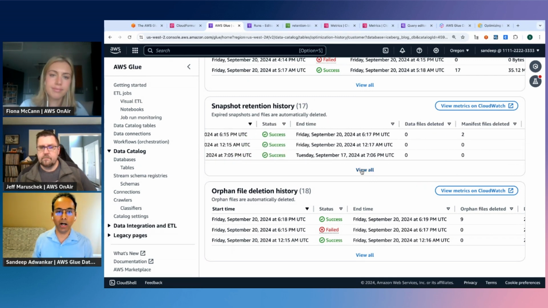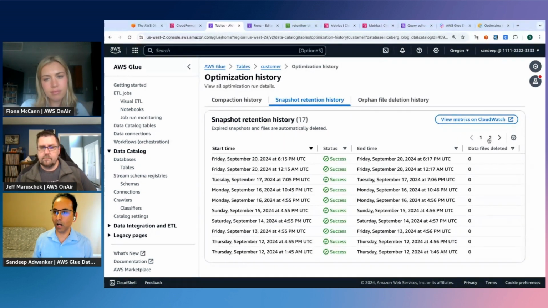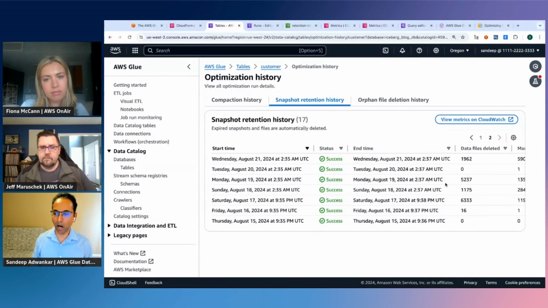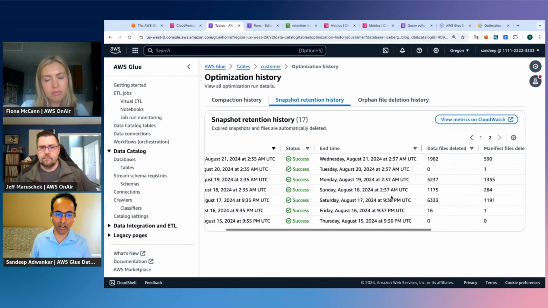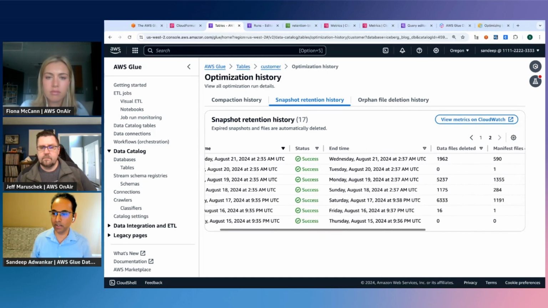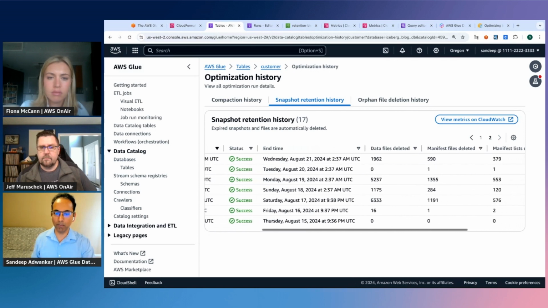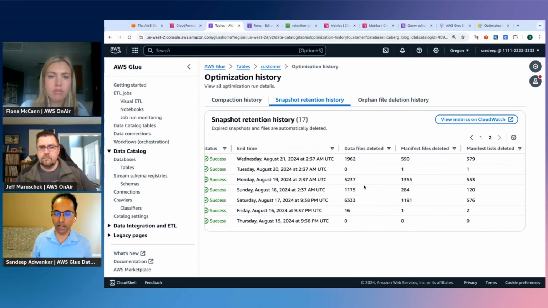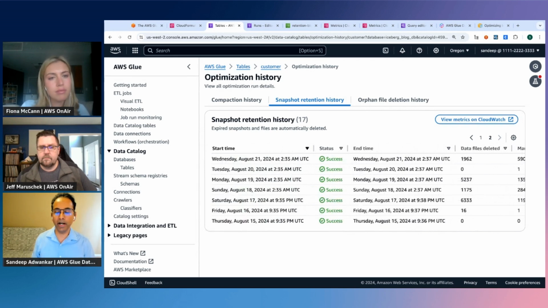If I look at how it happened before, previously I had a large amount of data that I was streaming in, and it found that based on my configuration policies, certain things are eligible for expiration. In this case, manifest files and data files, and it went ahead and removed those things.